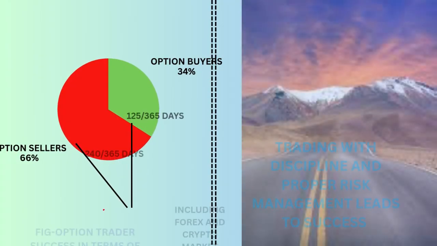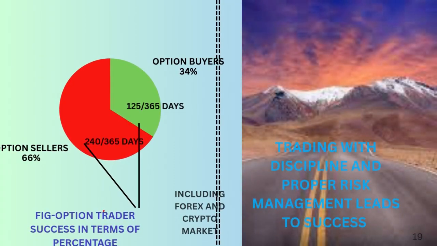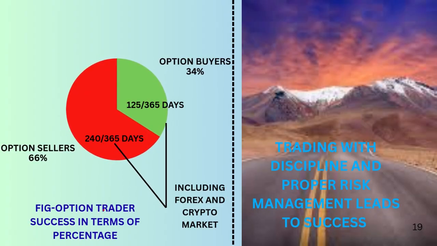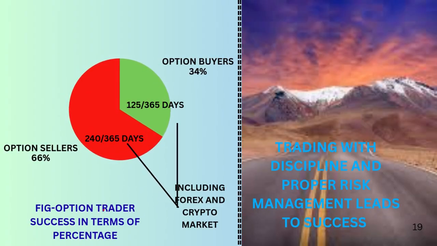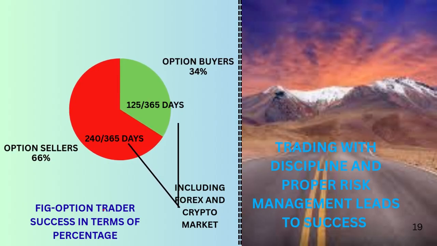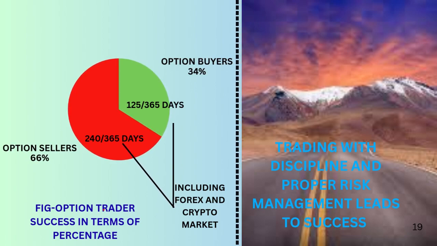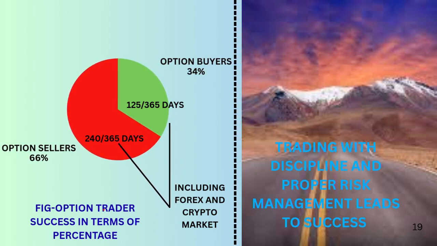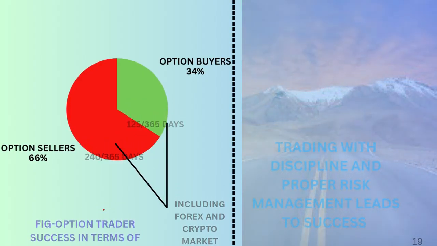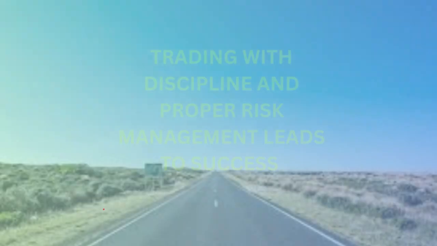According to Investopedia, in the option market, 66% of the market favors sellers and 34% favors buyers. If you understand this well, you will succeed. Despite the Indian options market being closed on Saturday and Sunday, the market is open 365 days, taking into account the crypto and the forex markets. Out of 365 days, sellers earn profit from option trading for approximately 240 days, while buyers earn profit for approximately 135 days. Immature buyers experience losses for 240 days due to trading without proper analysis, such as failing to check the PCR ratio.